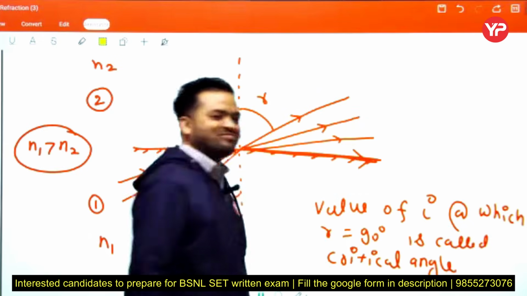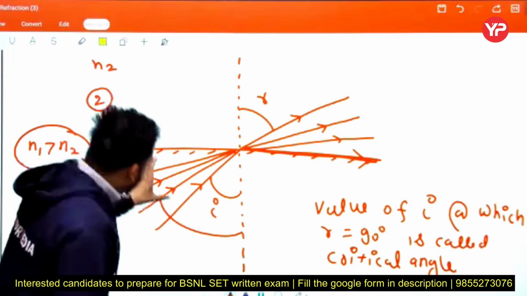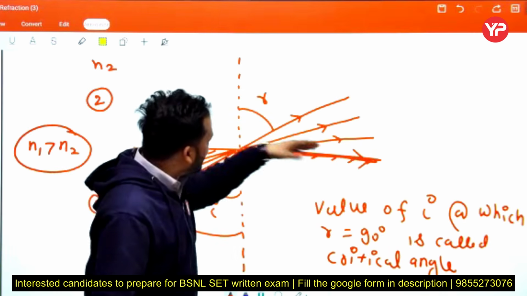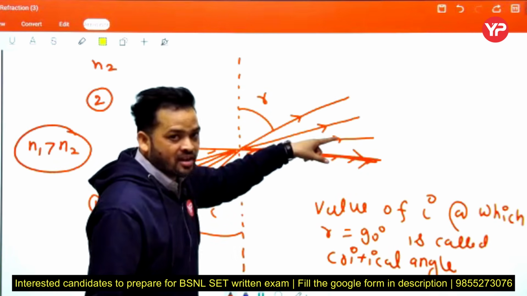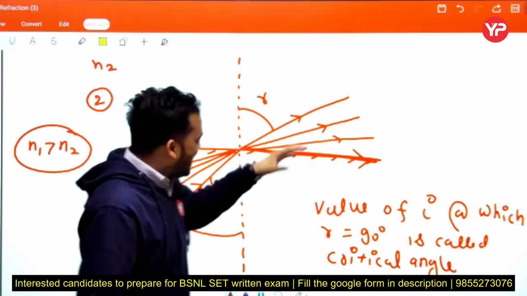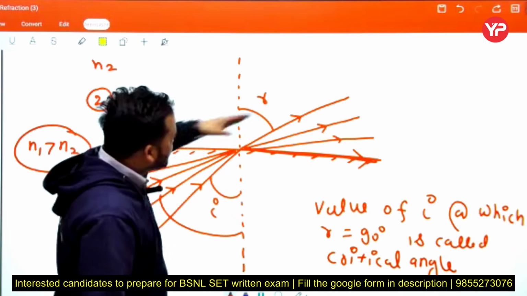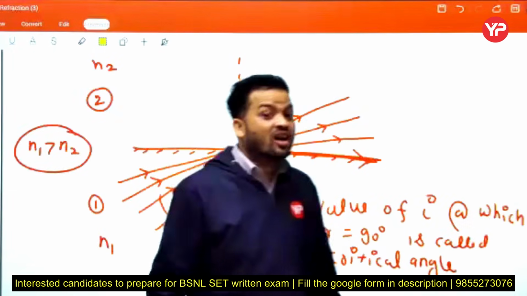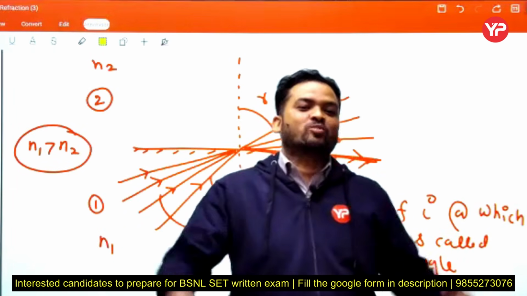Critical angle means the value of I at which R, the angle between the normal and the refracted ray, becomes 90 degrees. At a particular angle of I, this R becomes 90 degrees. This particular value of I is said to be the critical angle.